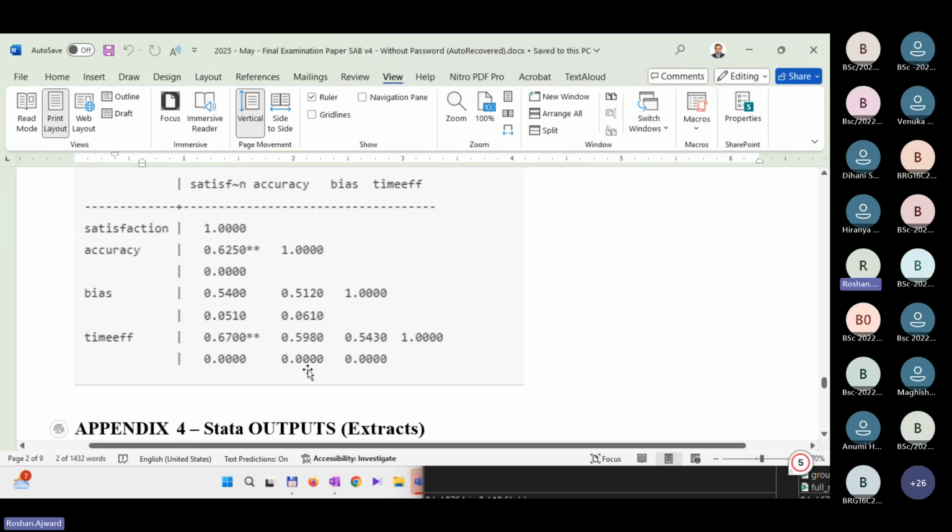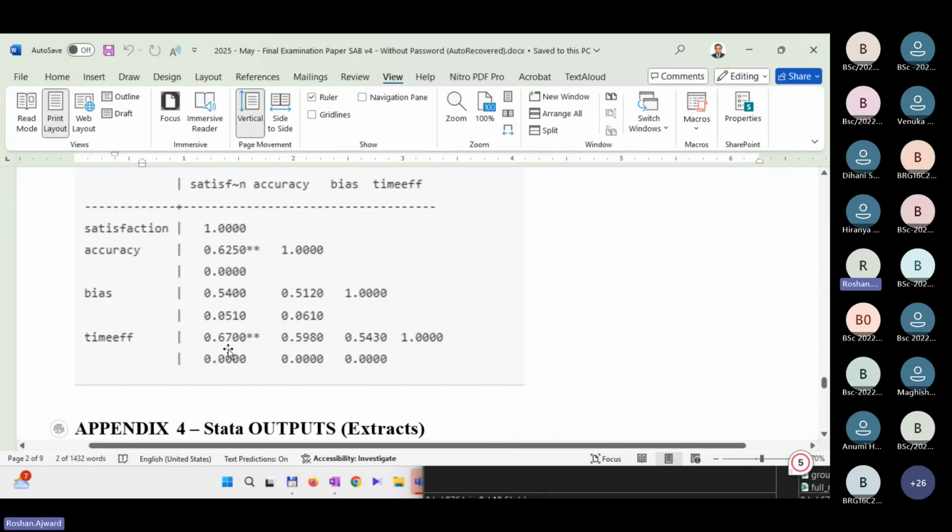How about time efficiency and satisfaction? Is there a significant impact? Yes, again, there is a strong positive correlation between time efficiency and satisfaction, because here you can see the significance level is below 0.05, and the coefficient is above 0.6.